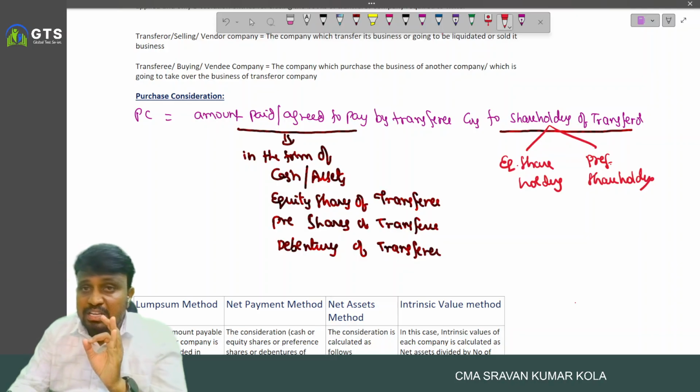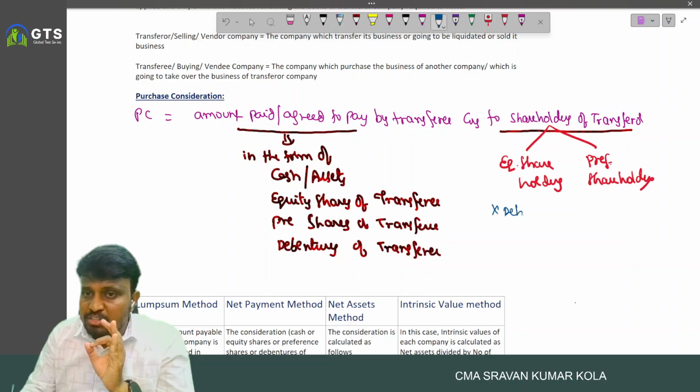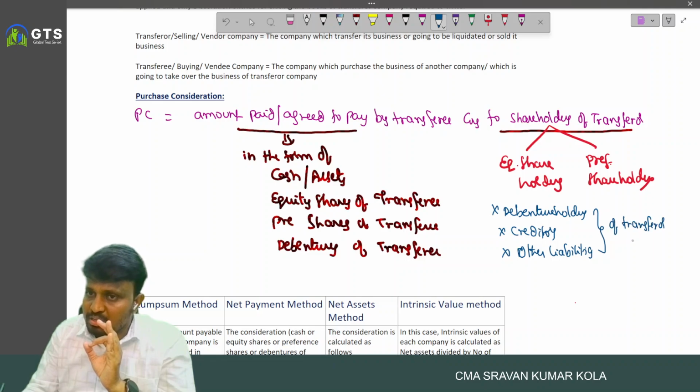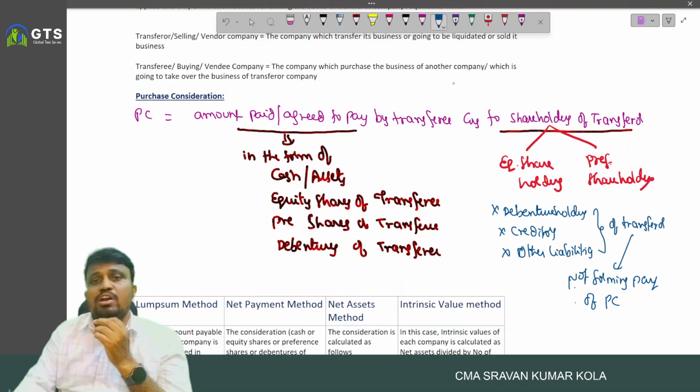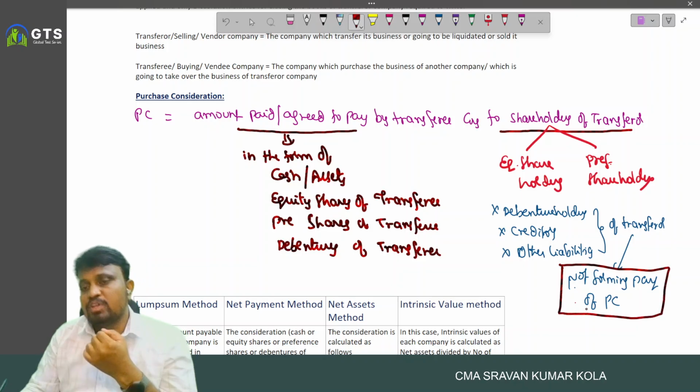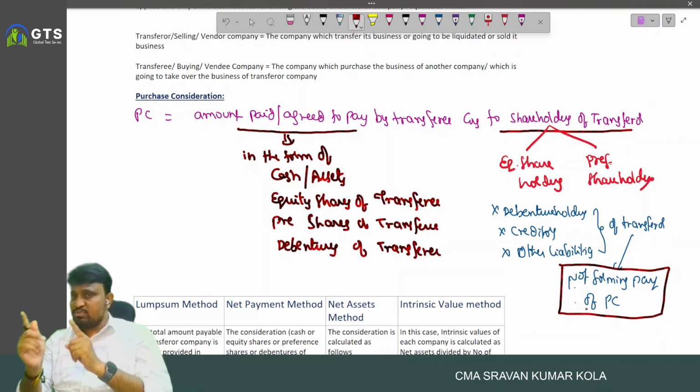Remember, any amount paid to debenture holders, creditors, or other liability holders of transferor does not form part of PC. Very, very important.